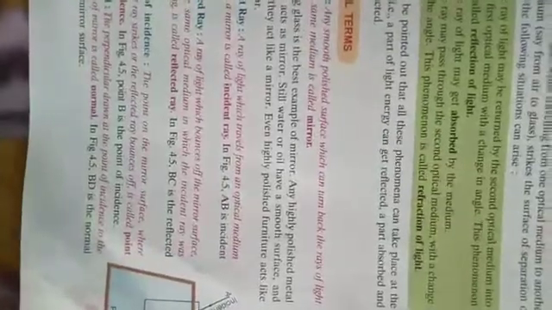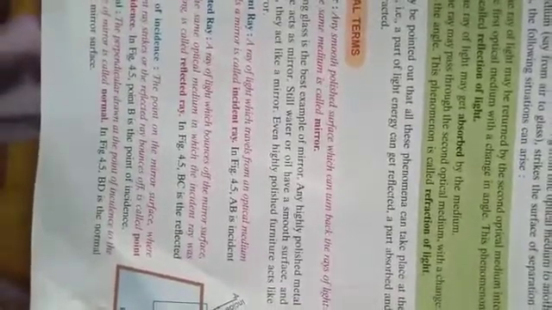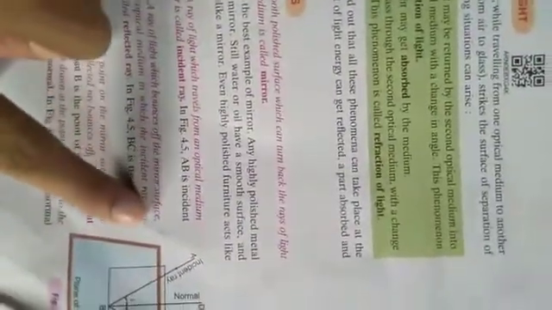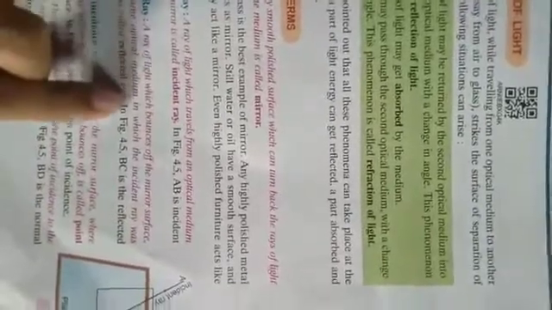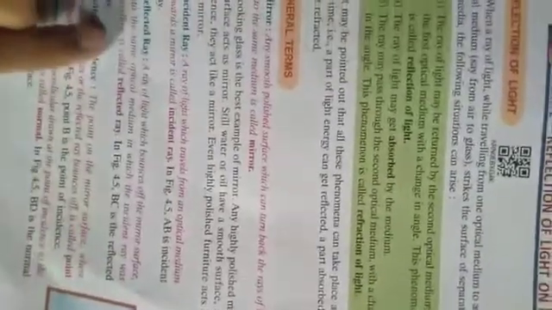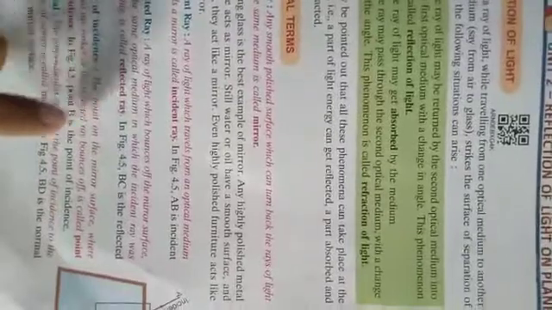And what is the reflected ray? A ray of light which is sent back by the mirror from the point of incidence is called the reflected ray. We can define it as a ray of light which bounces off the mirror surface into the same optical medium in which the incident ray was traveling. So this ray is the reflected ray, isn't it?